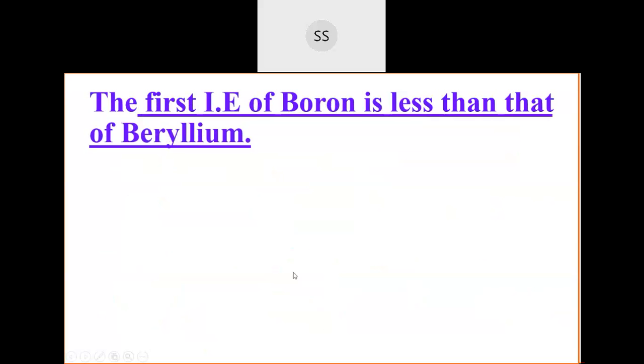Okay, so we'll go for the next one now. Next, a give-reason type of question: the first ionization enthalpy of boron is less than that of beryllium. You can start with this explanation. You need to keep in mind the atomic numbers, otherwise you will not be able to do it. Boron's atomic number is 5 and beryllium's atomic number is 4. So the configuration for beryllium is 1s2, 2s2. And for boron, it is 1s2, 2s2, and then 2p1.